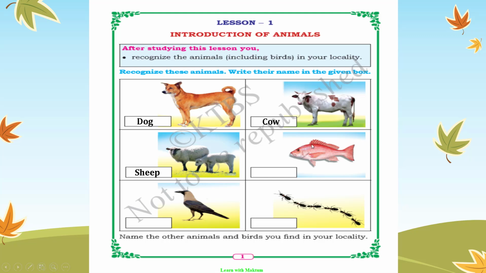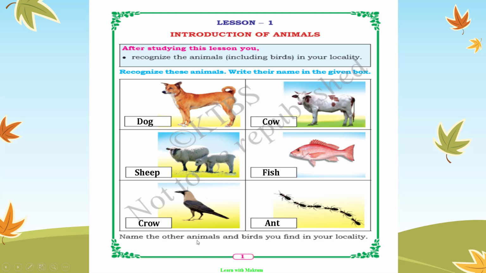Fourth one is fish. F-I-S-H. Fish. Fifth one is crow. C-R-O-W. Crow. And the last animal is ant. A-N-T. Ant.